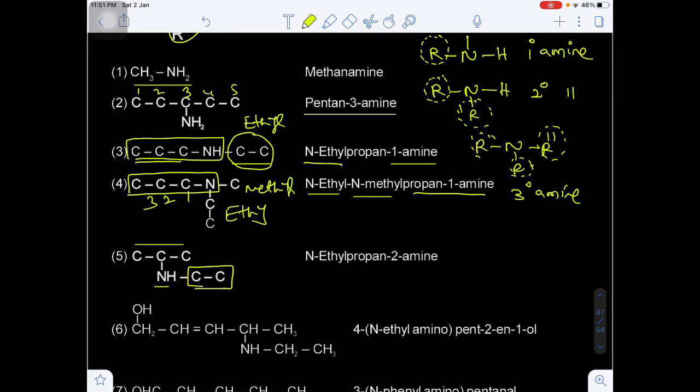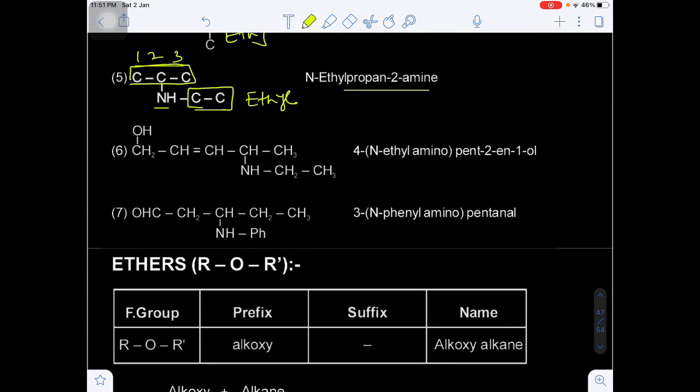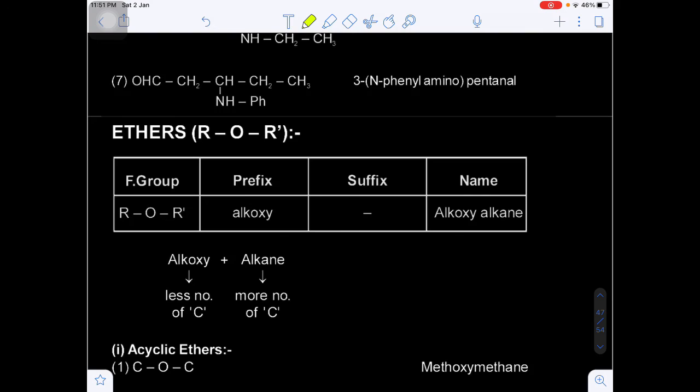The 2-carbon lower alkyl group will always be a substituent, that will be the N-ethyl. And come to here, you see, N-ethyl propanamine. How many carbons are there? 3 carbons, but the numbering will be 1, 2, 3, because on the second position you have the amine functional group. Are you getting my point? And these are some other examples.